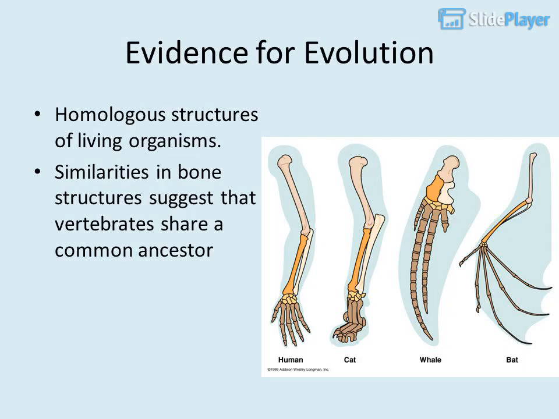Evidence for evolution. Homologous structures of living organisms. Similarities in bone structures suggest that vertebrates share a common ancestor.